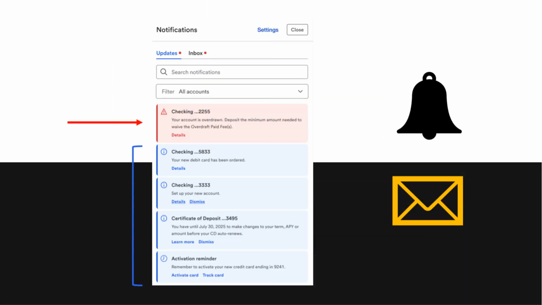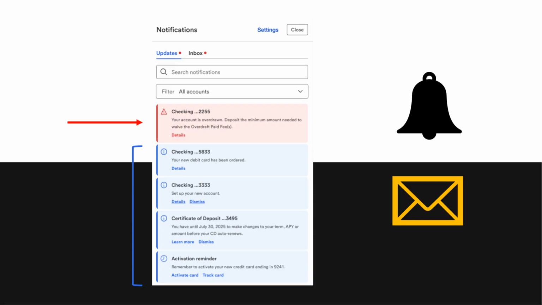Notification lists show all messages from the bank, including unread alerts and reminders. These may include payment confirmations, security alerts, or updates about your account. On this screen, you can see different types of notifications. One message is highlighted because it has not been read yet. Notifications often use symbols like a bell or an envelope to show new messages. Checking your notifications regularly helps you stay informed and take action when needed, such as confirming a payment or responding to a security alert.